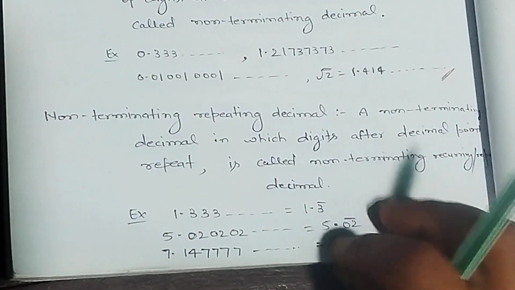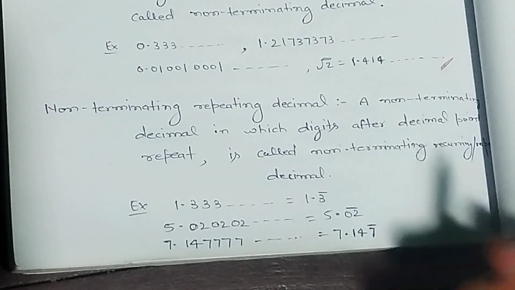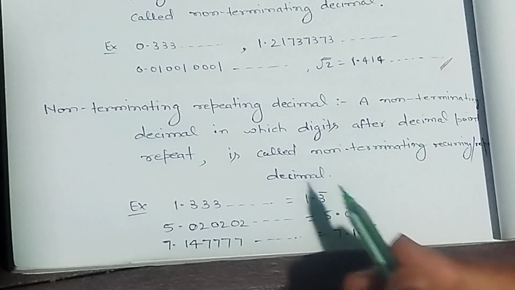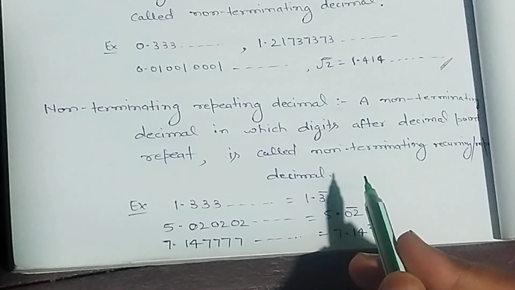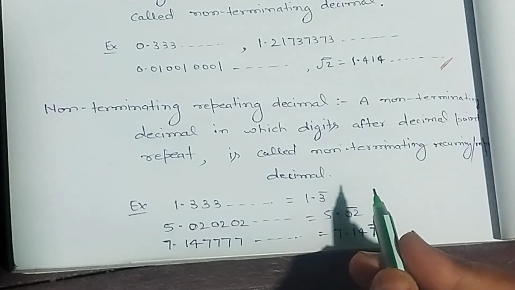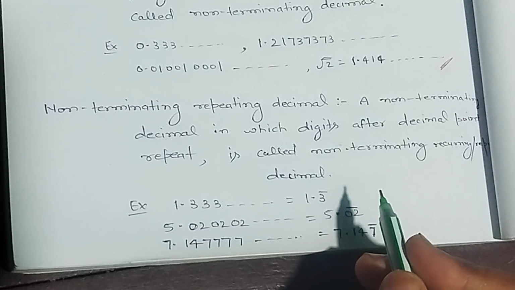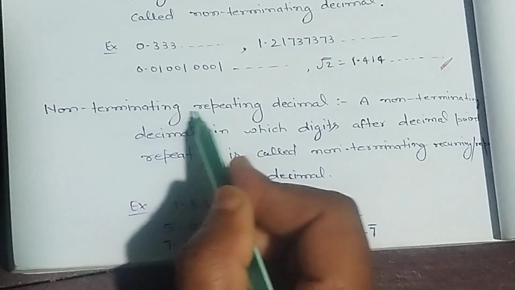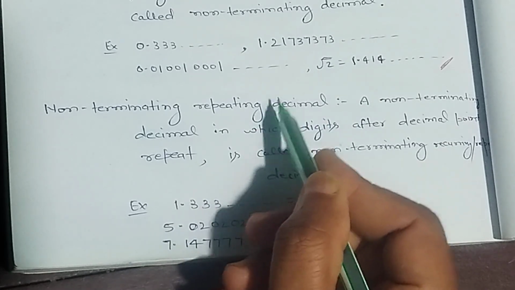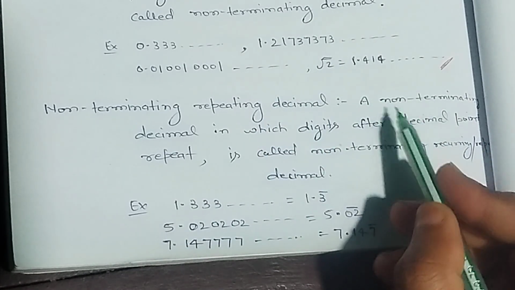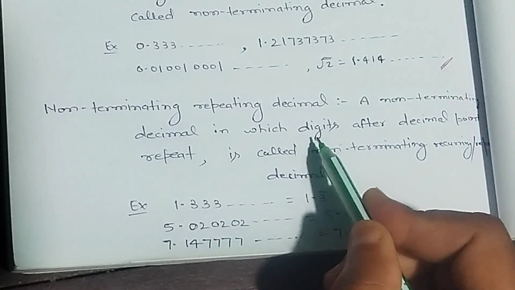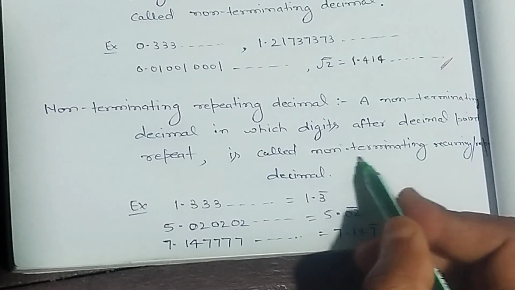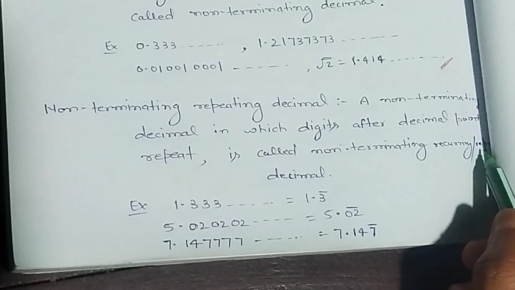There are 2 parts of non-terminating decimal. First is recurring, that is repeating decimal. Second is non-recurring, that is non-repeating decimal. Full name of first part is non-terminating repeating decimal or recurring decimal. A non-terminating decimal in which digits after the decimal point repeat is called non-terminating recurring or repeating decimal.